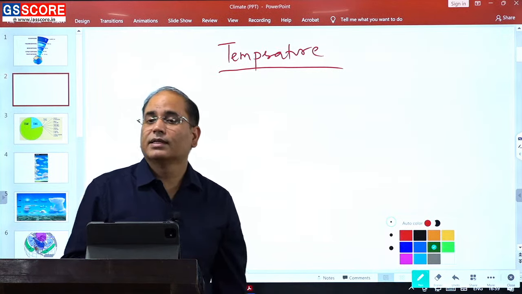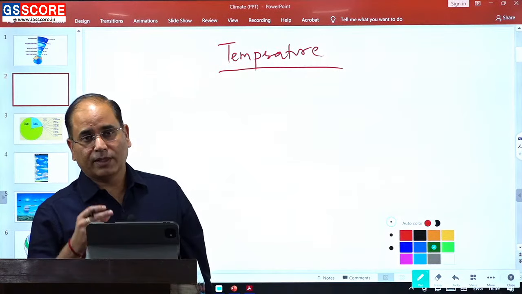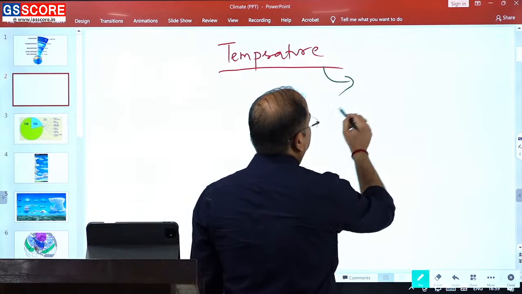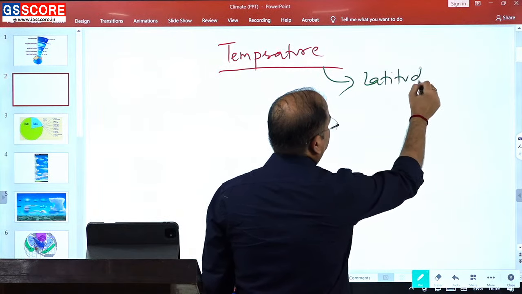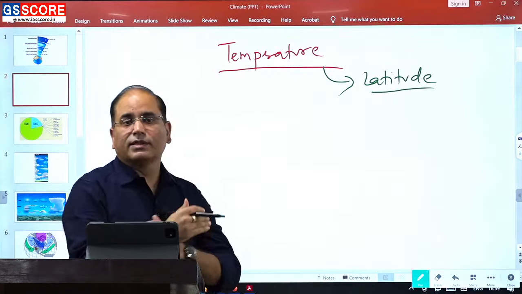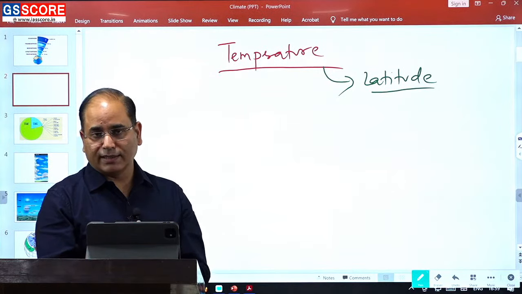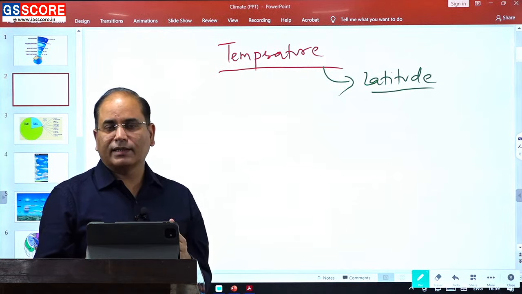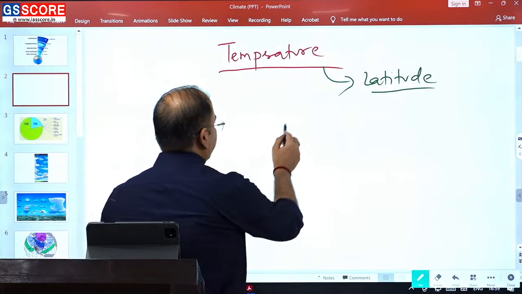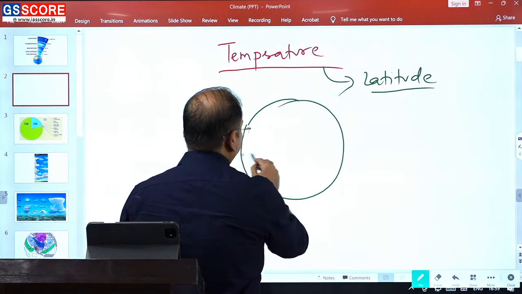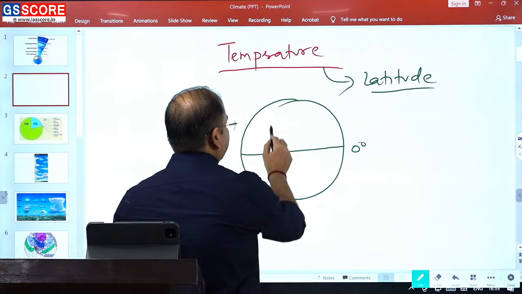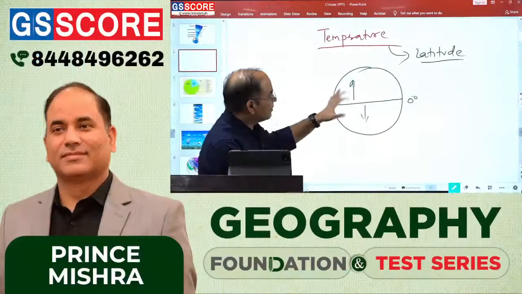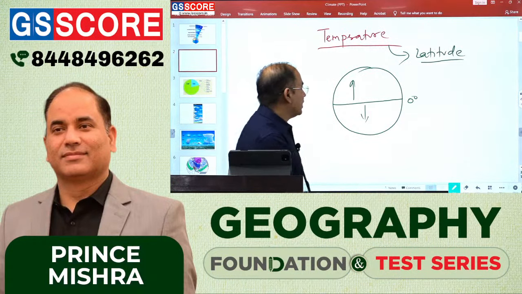So on the earth surface temperature is not uniform, so there will be variation of the temperature. What are some of the factors, causes of the variation of temperature? One is latitude. Latitude is a very important factor for the variation of the temperature. In lower latitude you will find temperature is generally higher in comparison to the higher latitude. When you look at latitudinal distribution, you will find temperature will keep on decreasing from low latitude to the higher latitude.